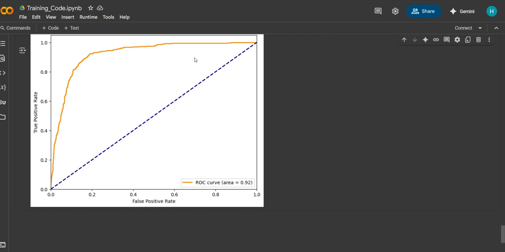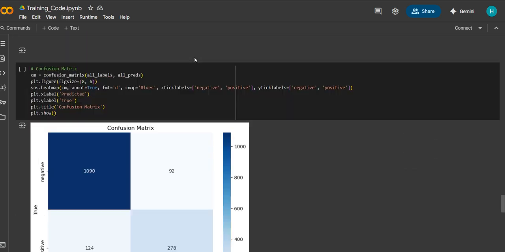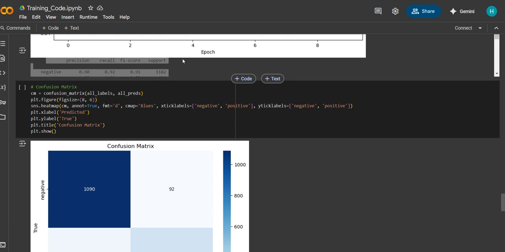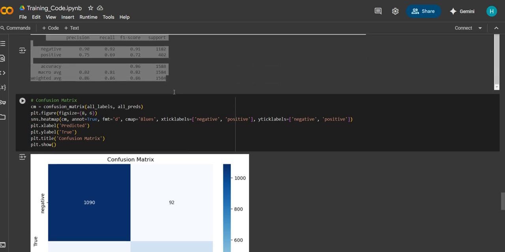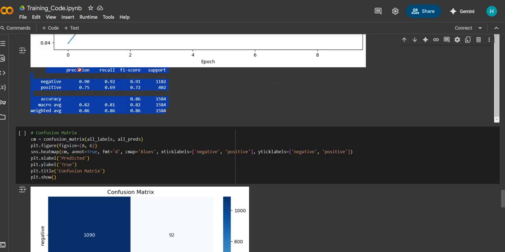Now we finally dive into our conclusions. First, this table. If you observe precision, recall, and F1 score, these are the numerical assessment results for the classification model, through precision, recall, F1 score, and accuracy measurements for negative and positive classes.